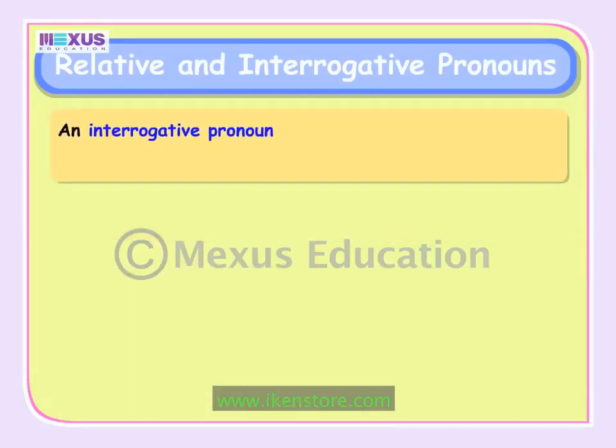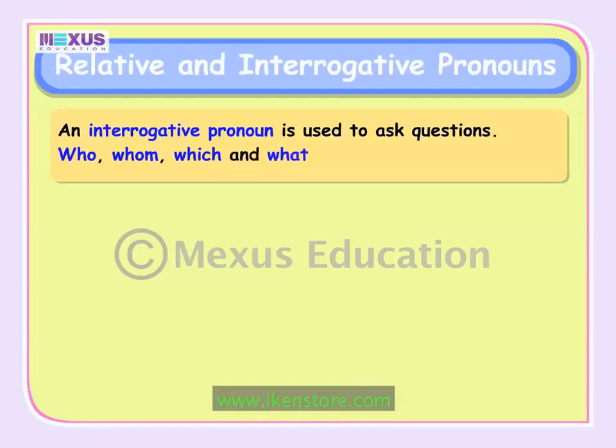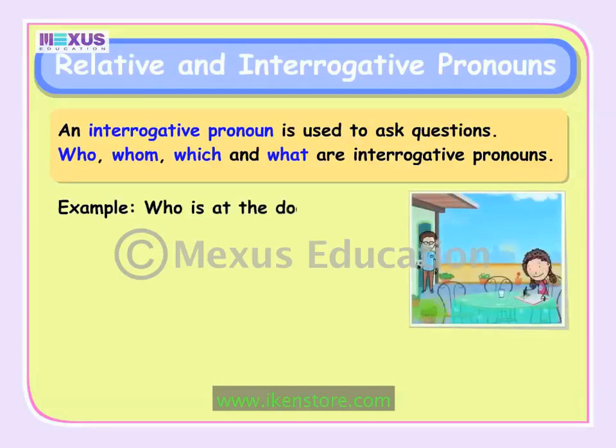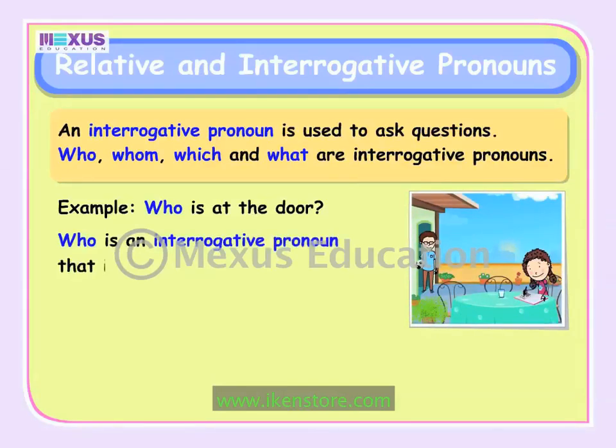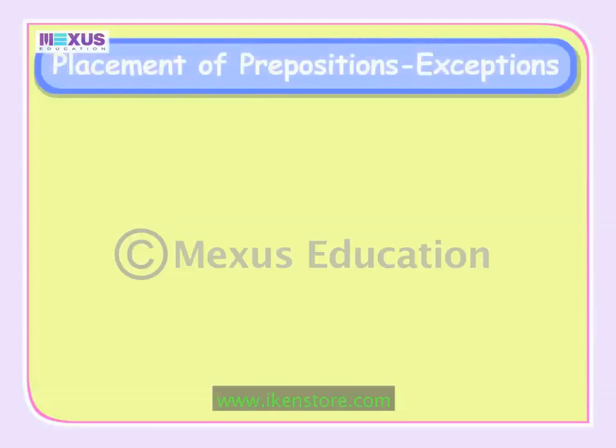An interrogative pronoun is used to ask questions. Who, whom, which, and what are interrogative pronouns. For example, who is at the door? Who is an interrogative pronoun that is used to ask a question. Now we will learn about the exceptions to the placement of prepositions.